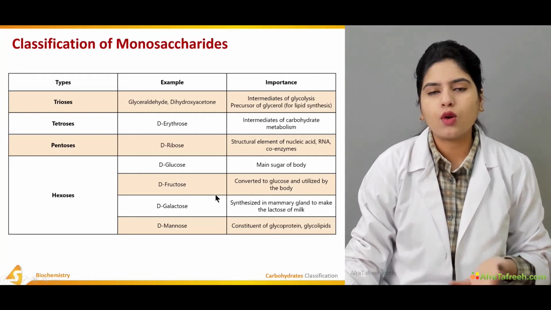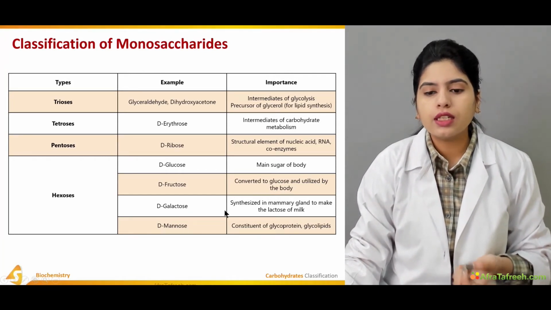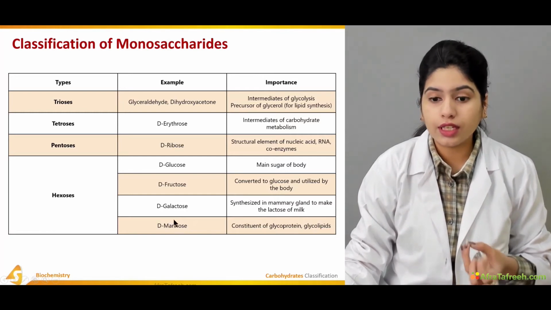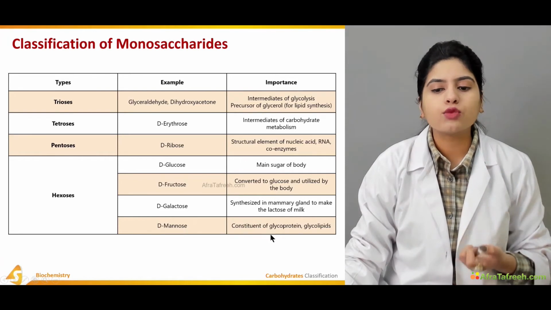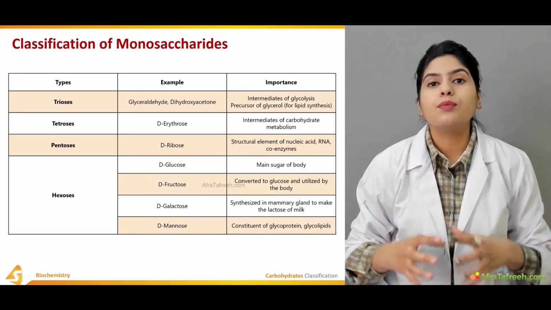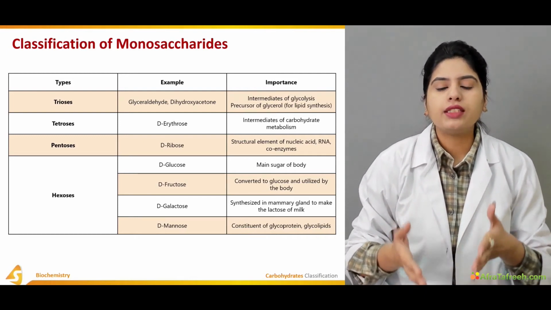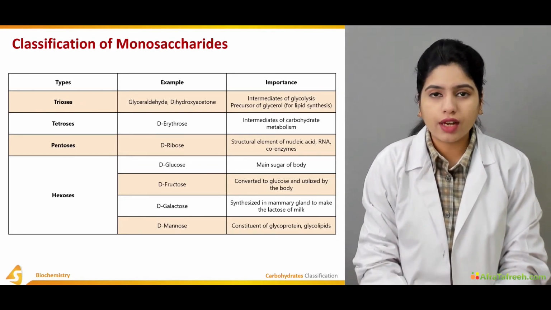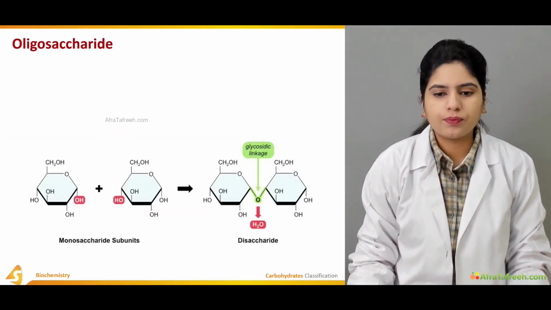It means also it is an energy source. D-galactose is synthesized in the mammary gland to make the lactose of the milk. And D-mannose is a constituent of the glycoproteins and the glycolipids. It means that it is important structurally. Now, why is this D added at the start of the name of these monosaccharides? That we will discuss in our further sections.